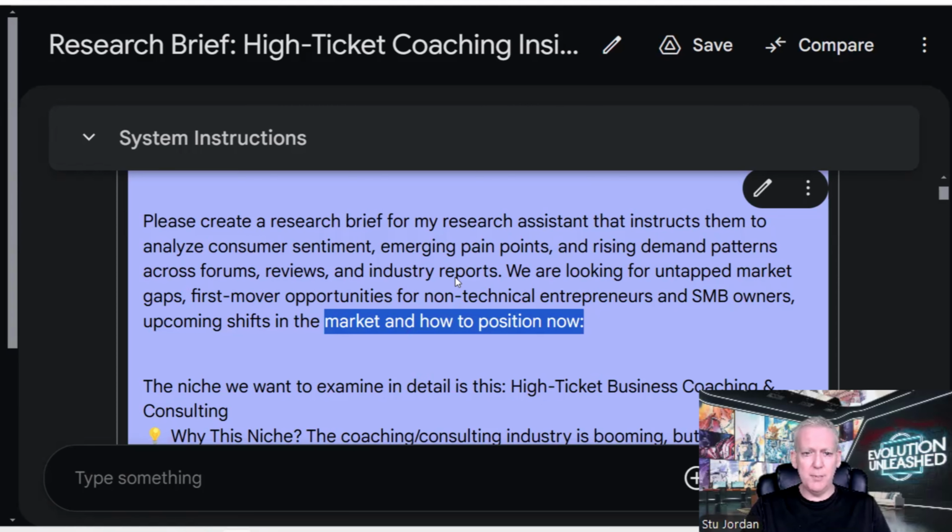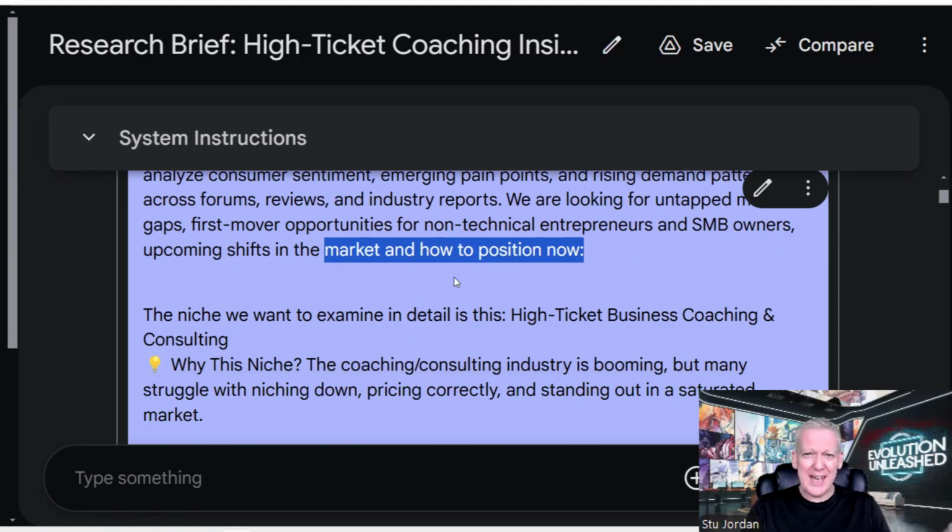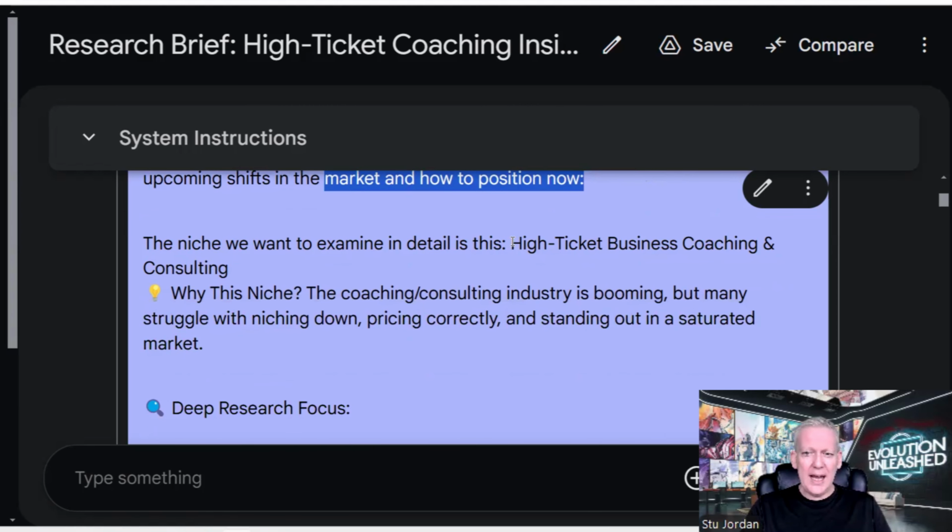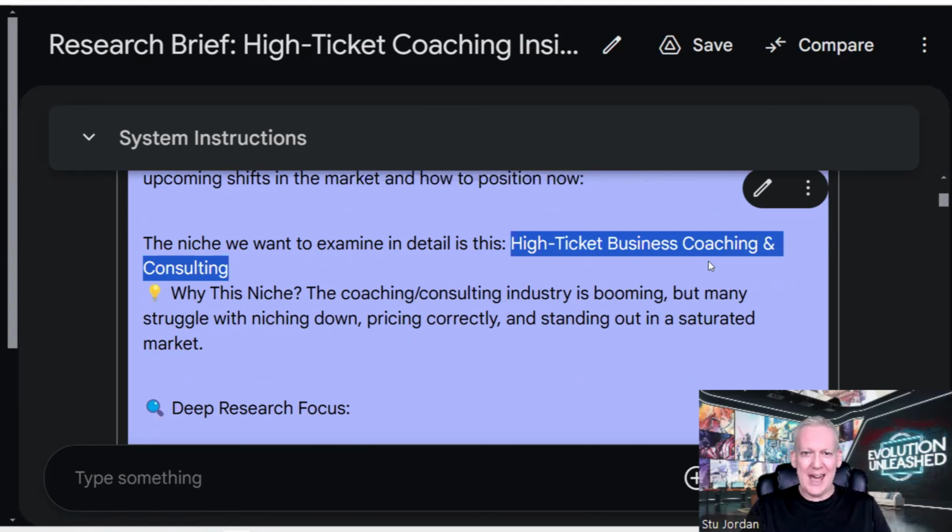Looking at upcoming shifts in the market and how to position now. So already very valuable. And the niche we're going to look at today is high ticket business coaching and consulting, because there is so much nonsense out in the interweb about this topic, all these courses that claim to show you how to sell high ticket. So we're going to break it down, look at the market with a fine-tooth comb, and we're going to make some discoveries and learnings that could potentially help us transform this industry.